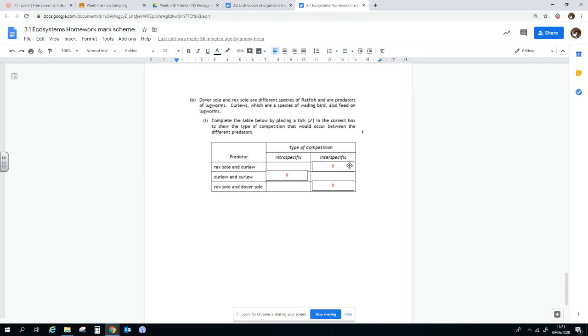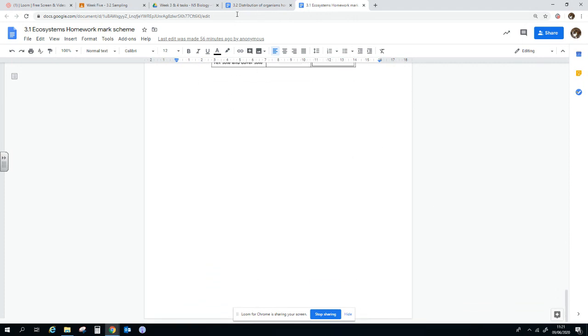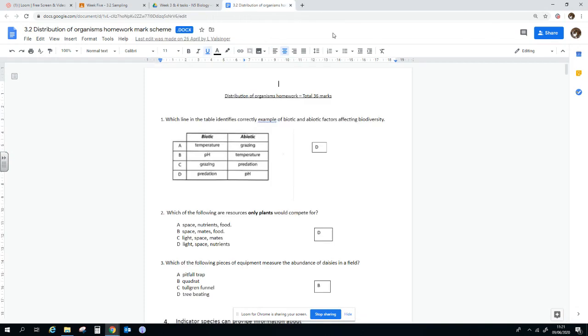Rex and curlew are different species, so interspecific. Curlew and curlew is intraspecific. Rex and Dover is interspecific, so different species. So that is 3.1. And 3.2, we'll go through it quickly as well.